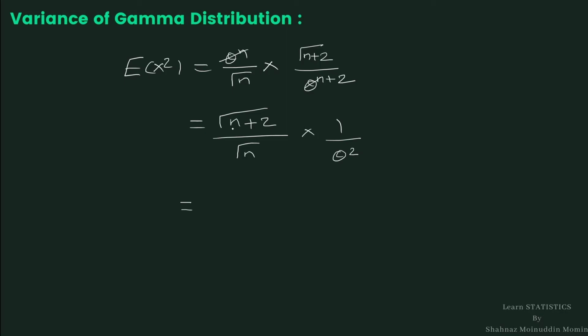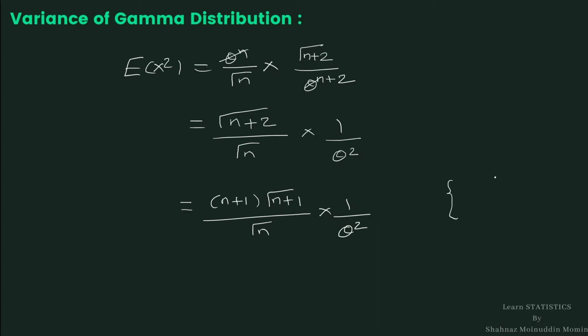Now we shall expand this gamma n plus 2 twice. In the first step we get n plus 1 into gamma n plus 1 divided by gamma n multiplied by 1 by theta square.